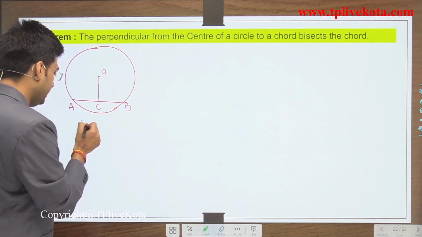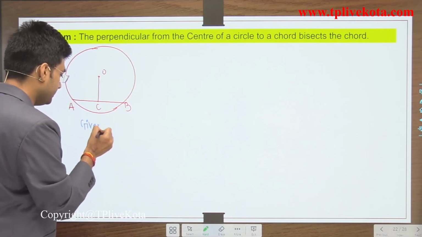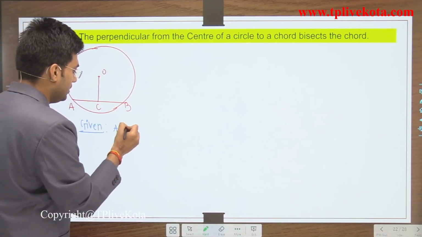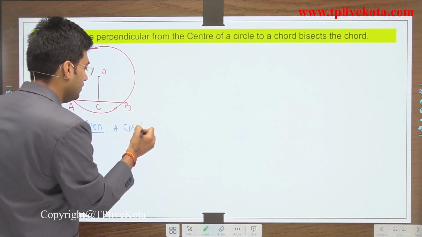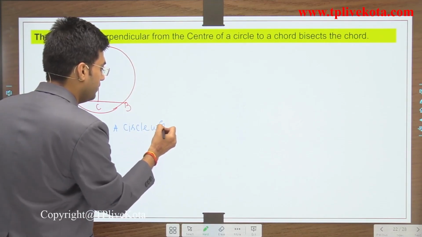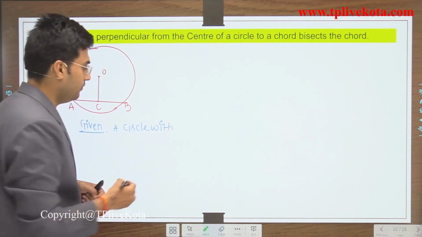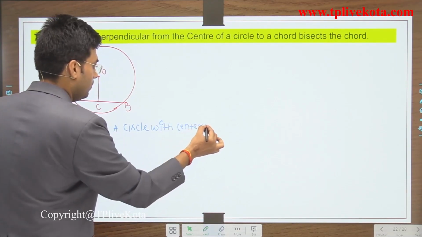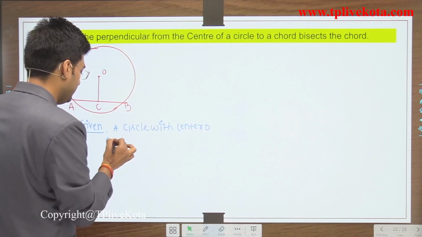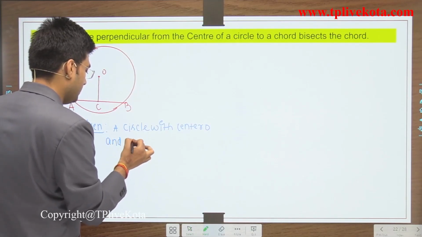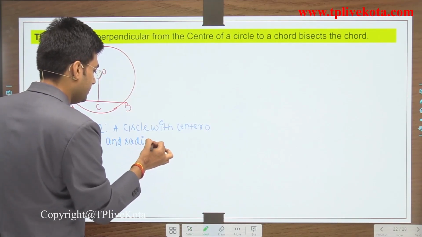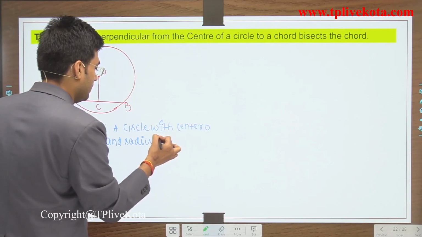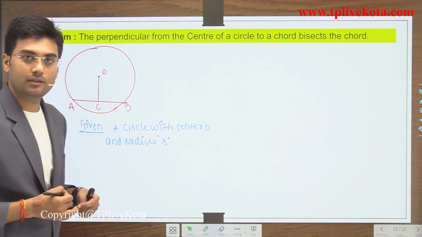So it is given that a circle with center O and radius r, clear?